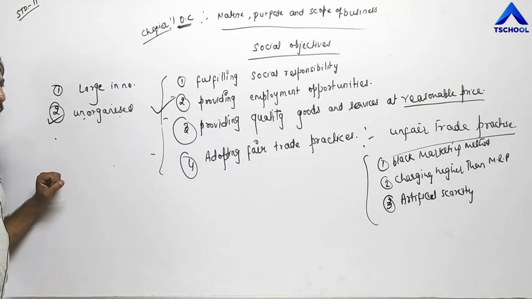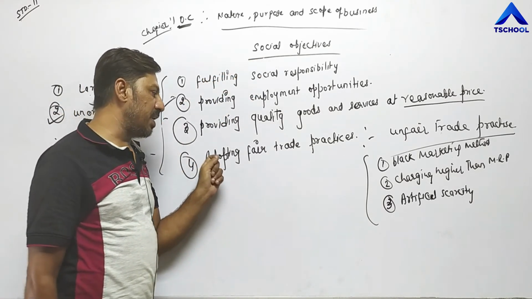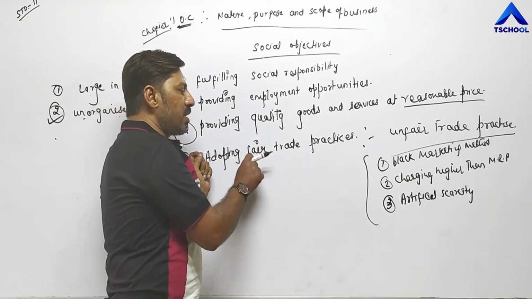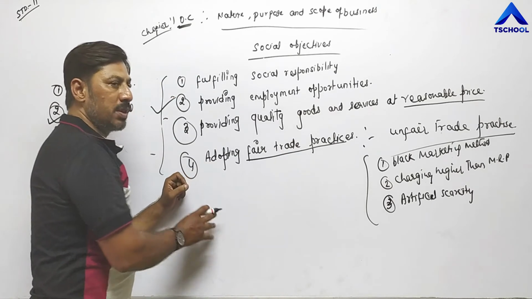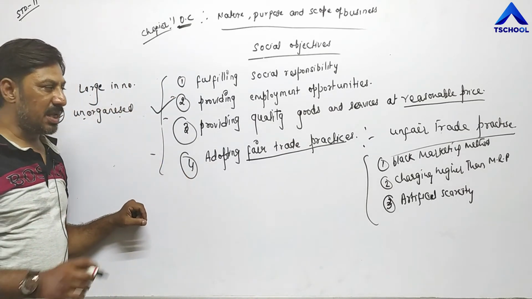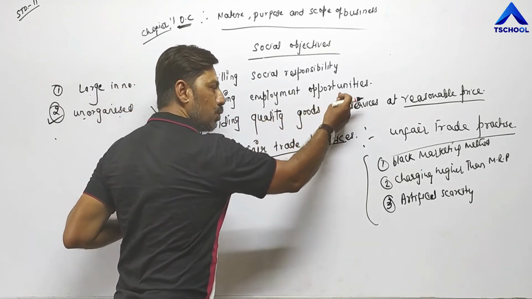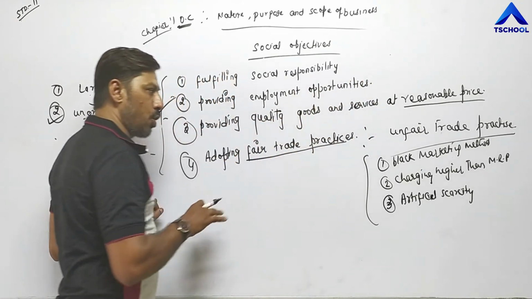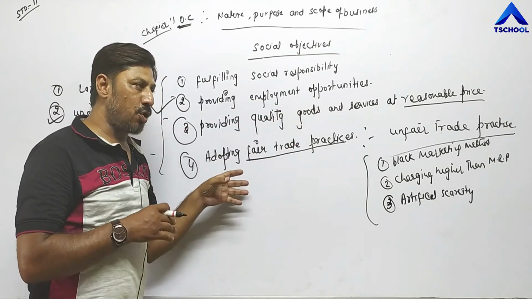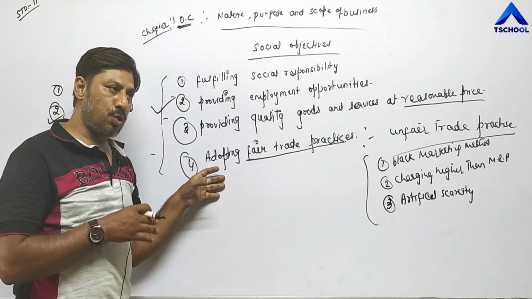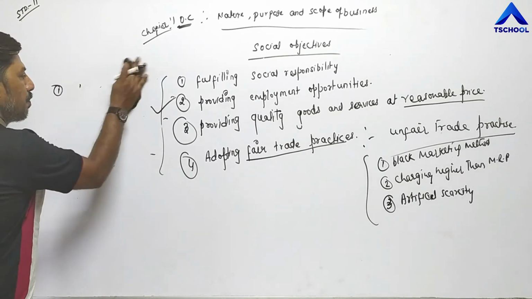That's why, according to social objectives, it is the social objective of every business unit to adopt fair trade practices. Fair trade practices means they must follow business ethics. Business ethics means they must provide quality goods and services to consumers at a reasonable price. Not only that, after selling goods, they must solve the queries of customers also, so that consumers get maximum satisfaction by purchasing the goods.